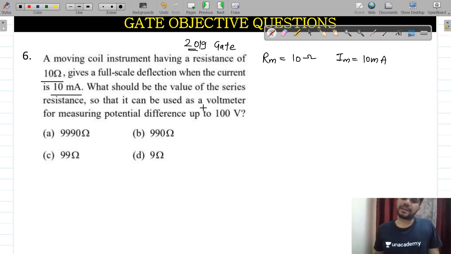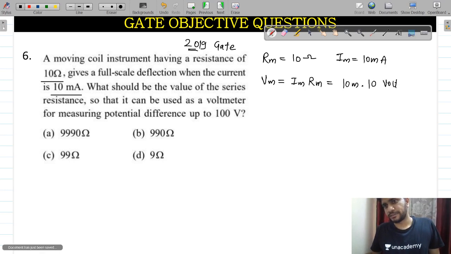If we want to extend the voltmeter reading, first of all you should know what will be the Vm. Vm is Im multiplied by Rm. It will be 10 milli multiplied by 10, so Vm will be 100 millivolt.